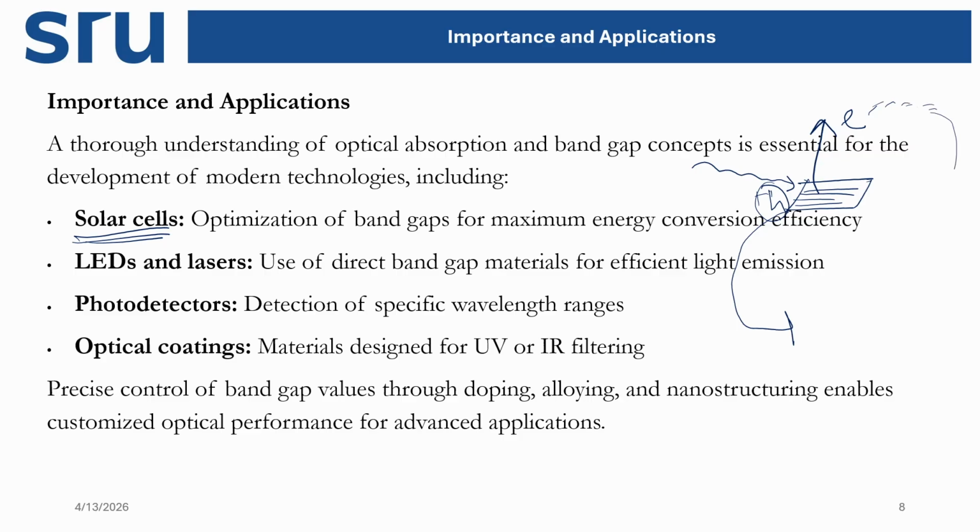Then in the solar cell, at the other counter, this electron is coming. Now this side is plus and this side is minus. Then we are getting the electricity. So this kind of process happens in the solar cell.